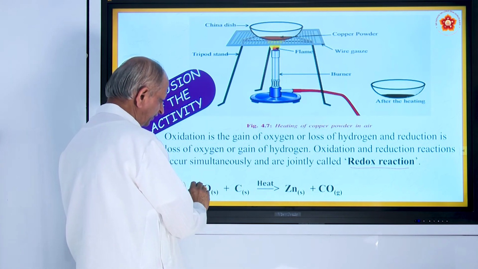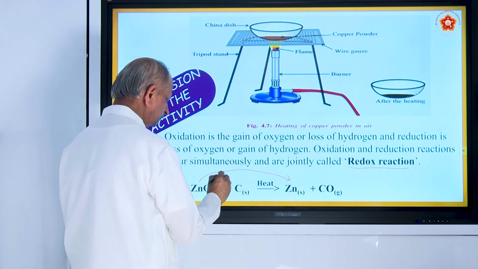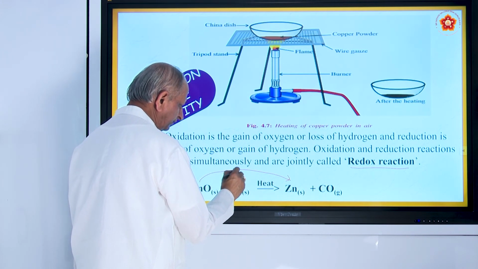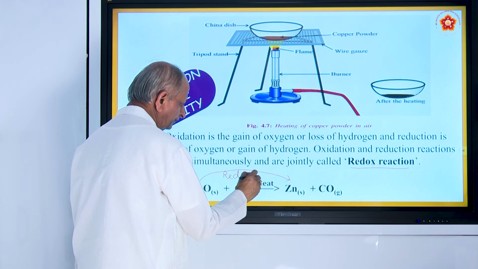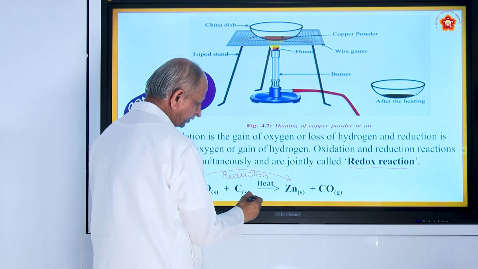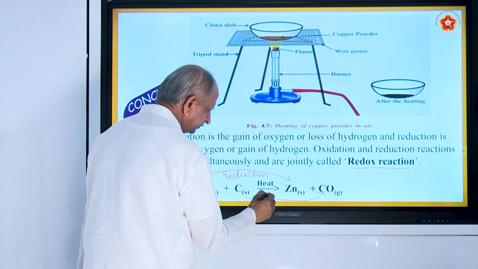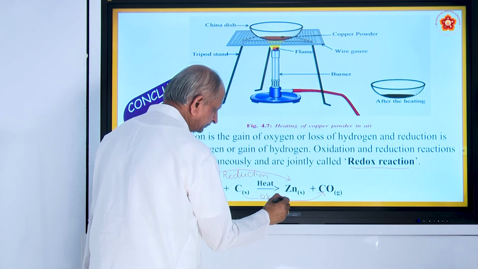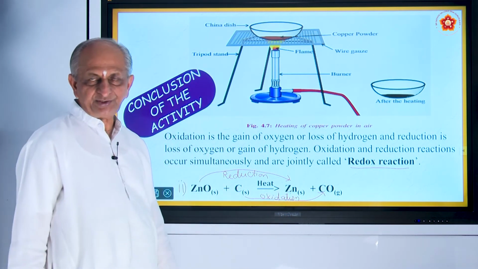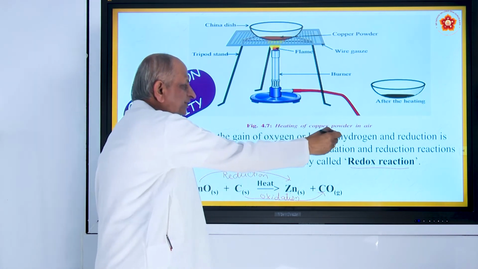Zinc oxide becomes zinc. What is this? That is loss of oxygen. So, what do you call it? Loss of oxygen is called reduction. And carbon becomes carbon monoxide. So, what is it? Oxidation. I think you are clear. If one reaction is oxidation, the other becomes reduction. Together they become redox reactions.